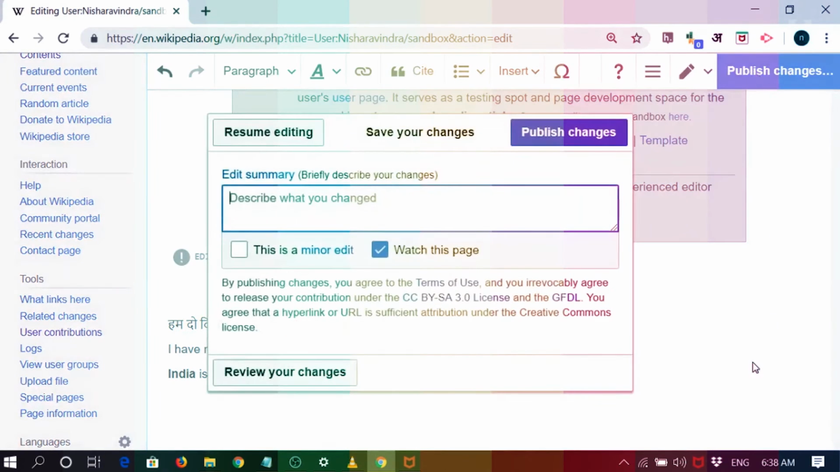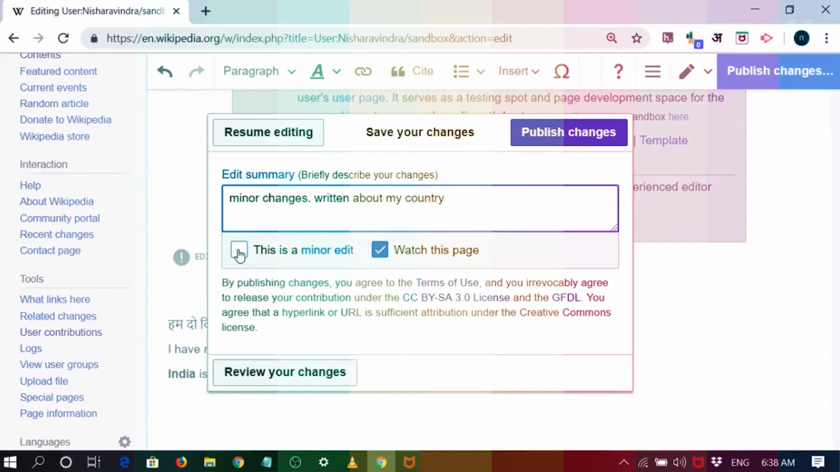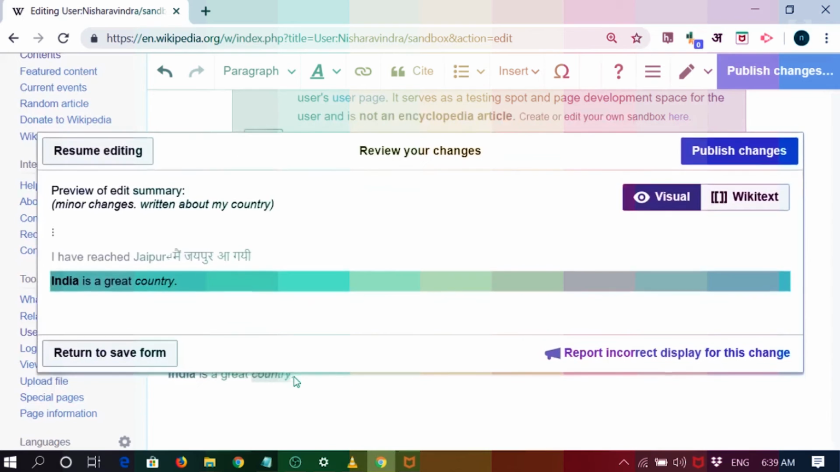Click on publish changes. A window will open which will ask what kind of changes you have made. Just describe the changes. So I'll just say that I have made minor changes, or I can say that I have written about my country, whatever. If I want to resume editing after this, I can resume editing, or since it was just a minor edit, I'll just click on minor edit. Review your changes. I can click on this and see these are the changes. And then if I'm happy with this, I'll just publish the changes.